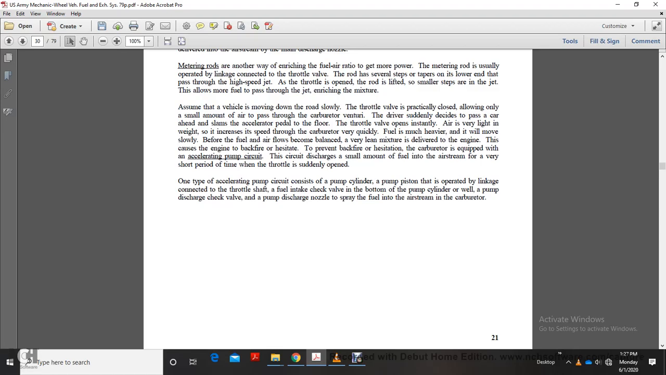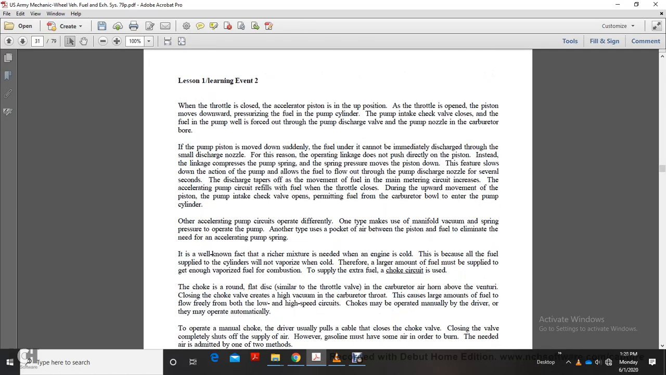To prevent the backfire and hesitation, the carburetor is equipped with an accelerator pump circuit. The circuit discharges a small amount of fuel into the airstream for a very short period of time when the throttle is suddenly opened. One type of accelerating pump consists of a pump cylinder and a pump piston operated by linkage connected with the throttle shaft, a fuel intake check valve on the bottom of the pump cylinder, a pump discharge check valve, and a pump discharge nozzle that sprays fuel into the airstream in the carburetor.